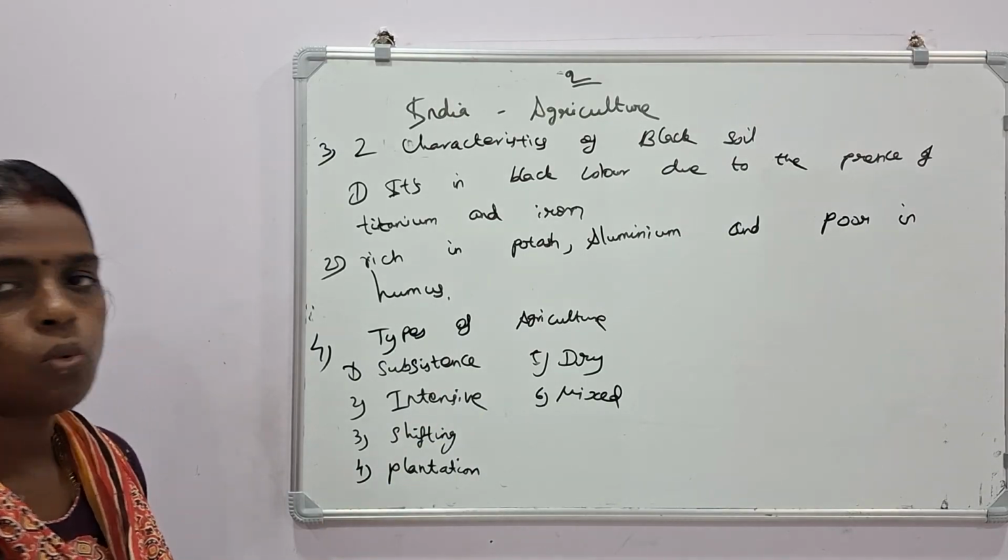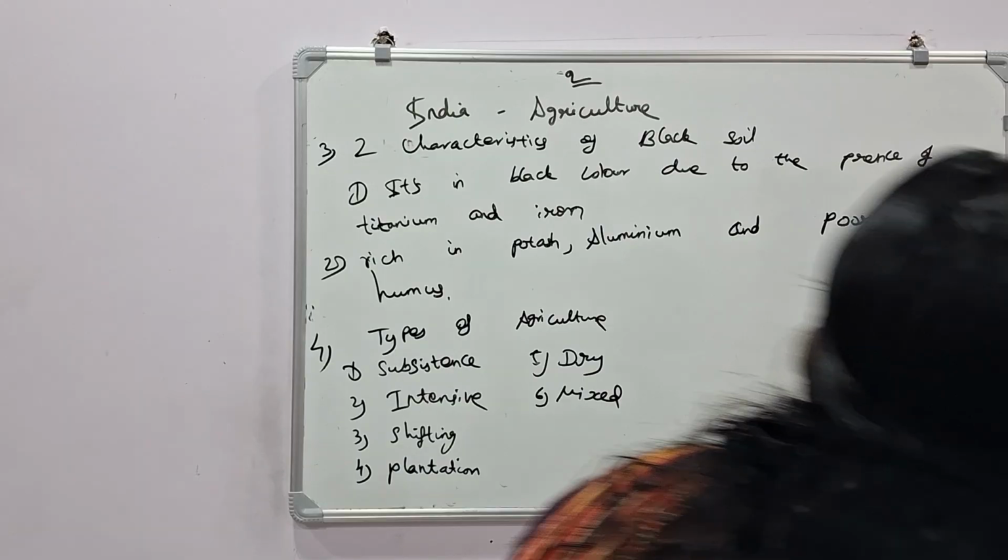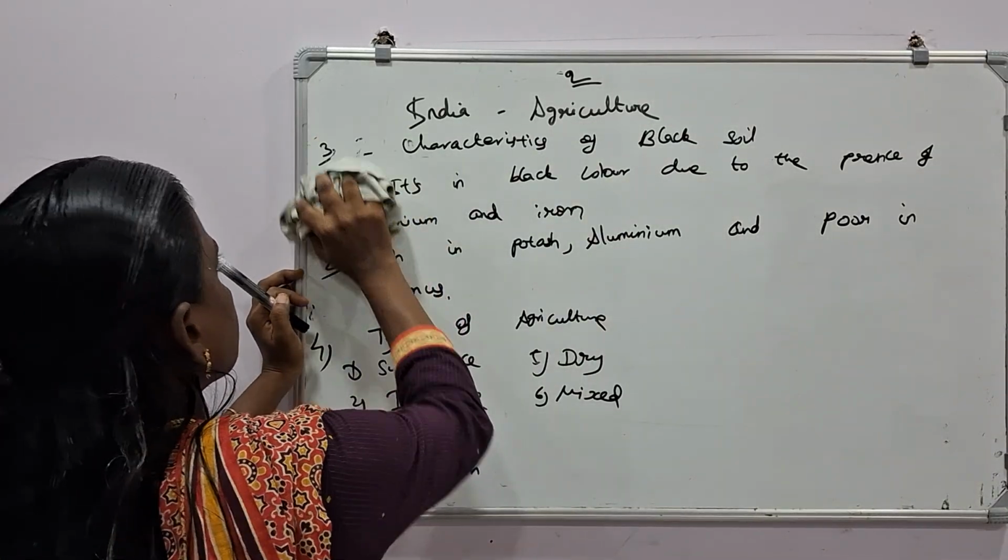Next one, fifth question: what is agriculture?